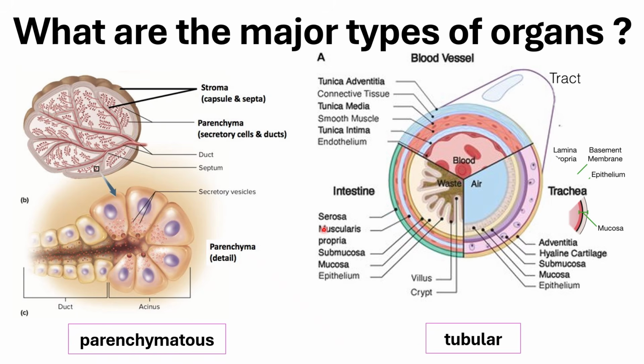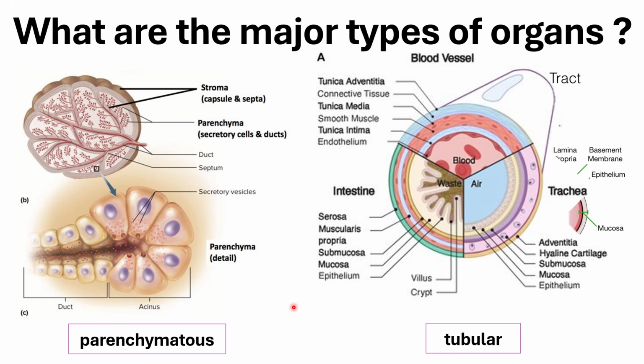But actually, it may be a little bit confusing for you because some parenchymatous organs will actually be in the middle of these two classifications technically. For example, your kidney, diba? Your kidney grossly doesn't have a big lumen such as your intestines or blood vessels. But technically, it is composed of your nephrons, which are technically a very, very small labyrinth, a clump of very, very small tube-like structures.